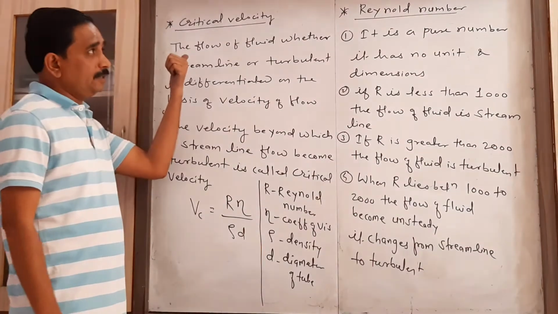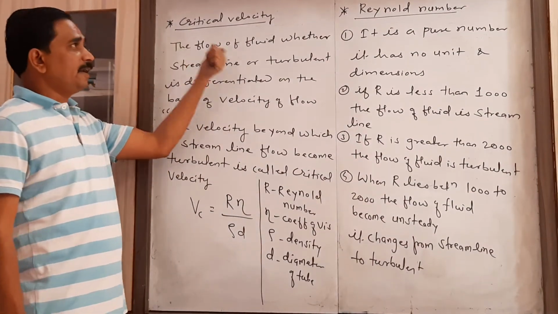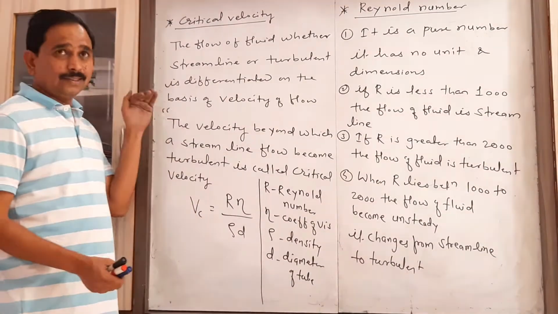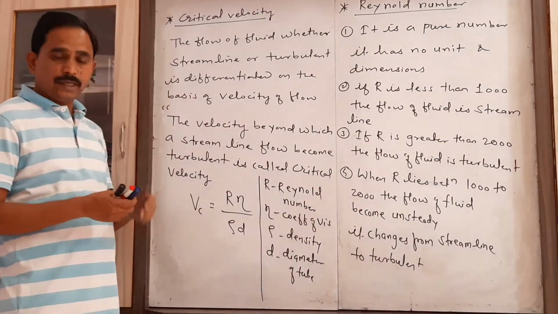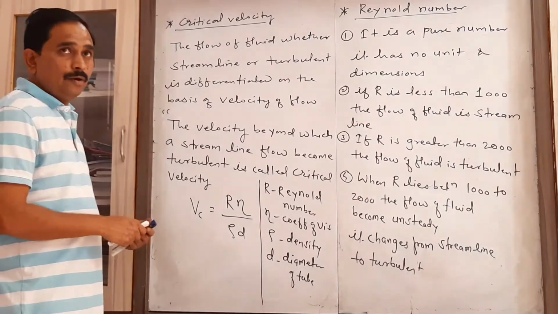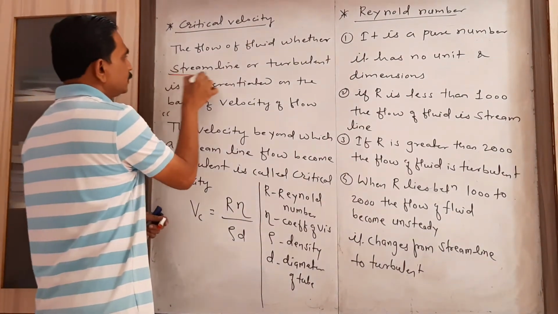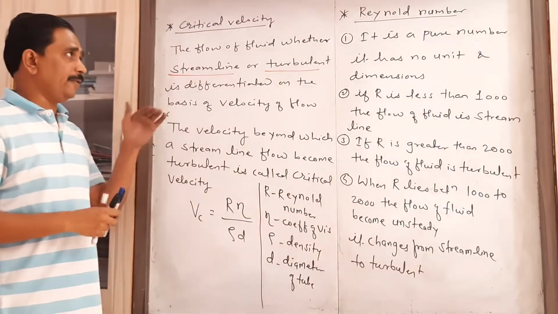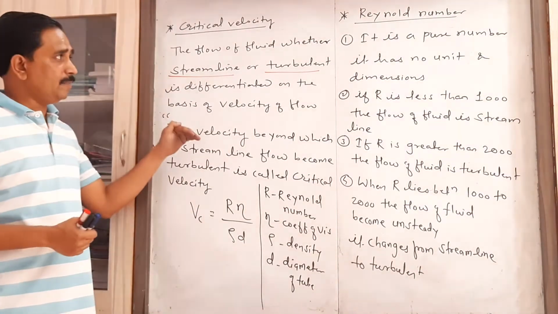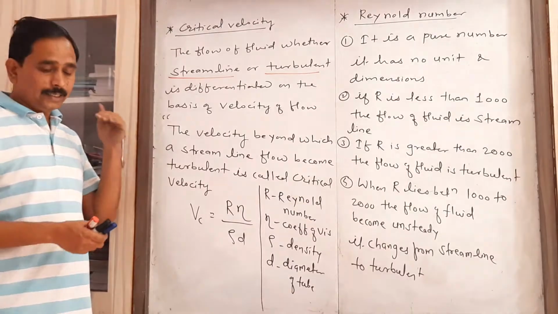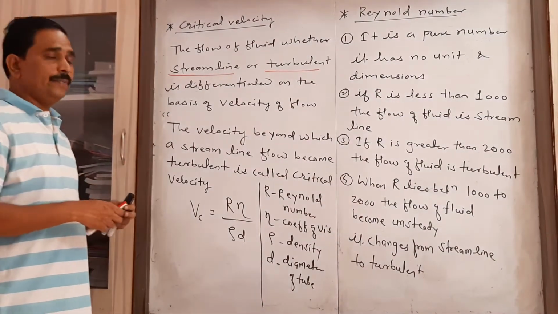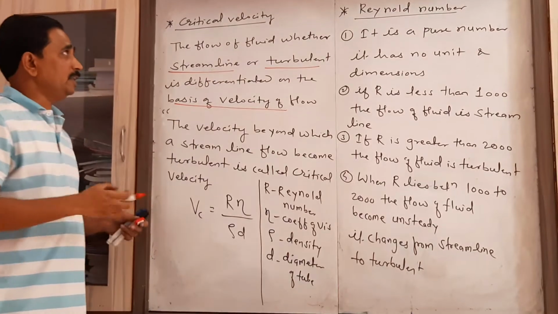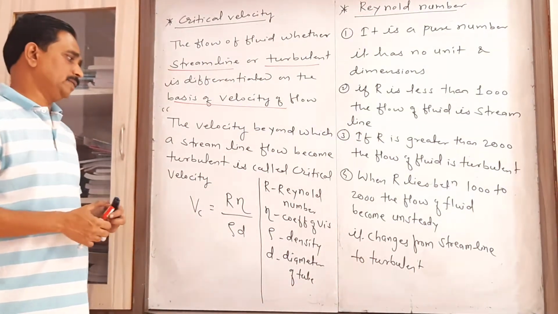Now let us consider the two terms, the critical velocity and the Reynolds number. This is simply a particular velocity which decides whether the flow of fluid is streamline or turbulent. Whether the flow is streamline or turbulent is differentiated on the basis of a particular velocity, and that velocity is nothing but the critical velocity.